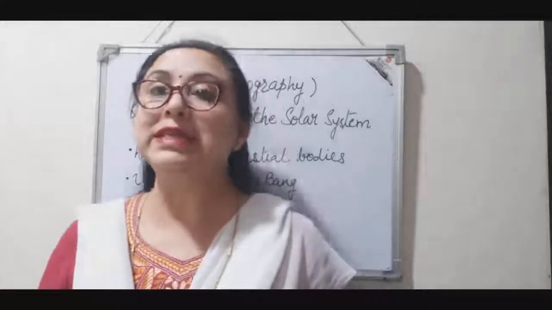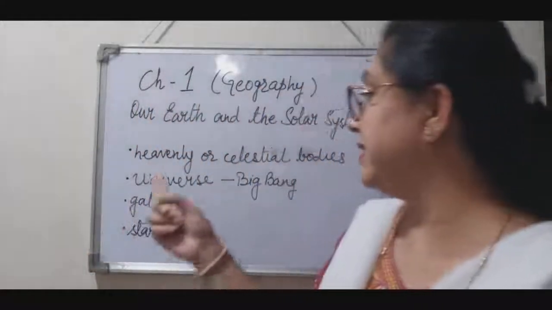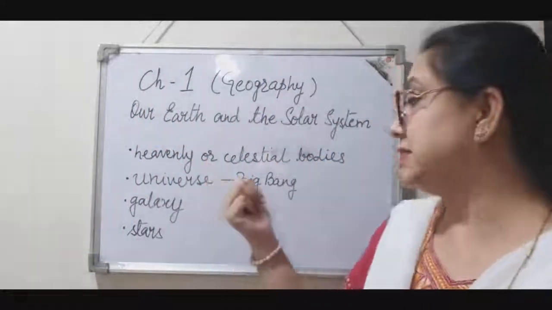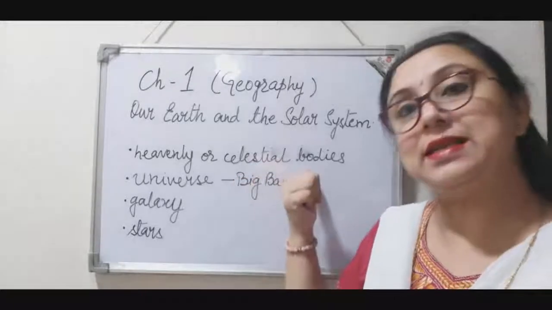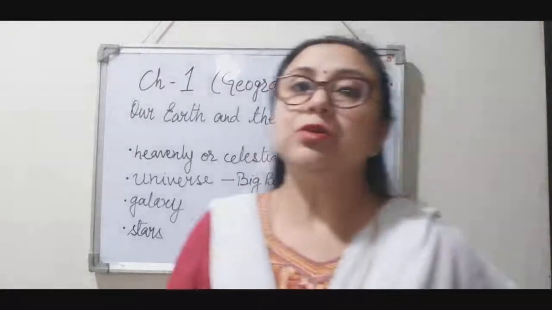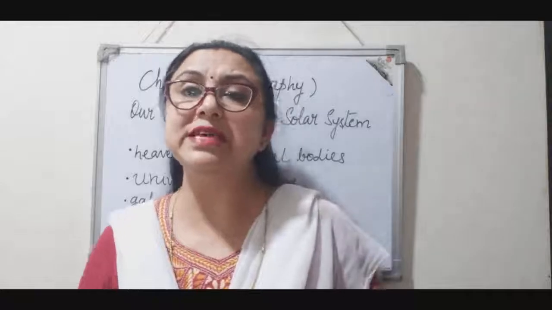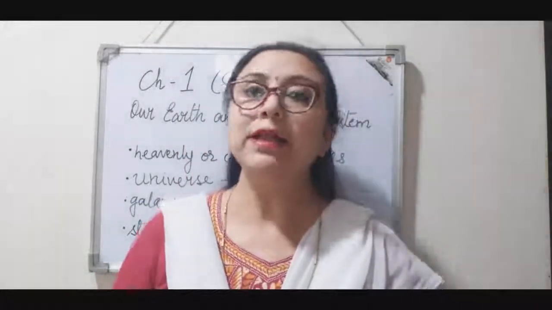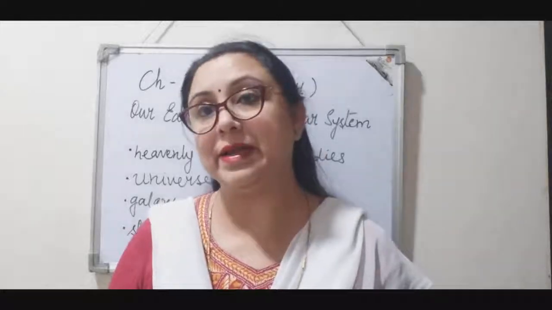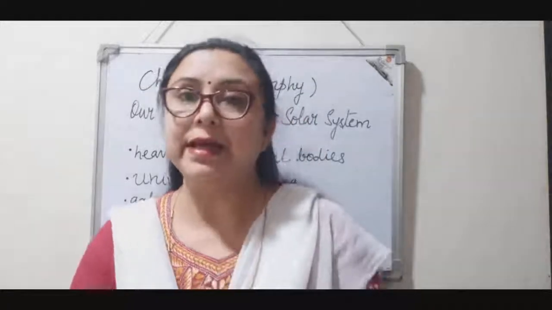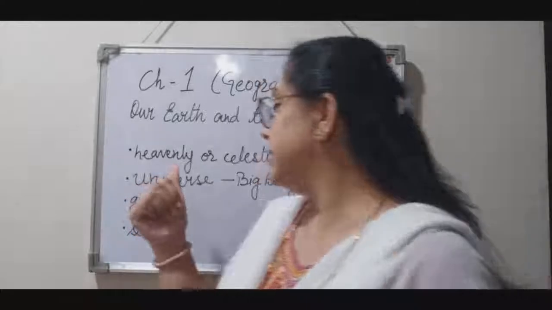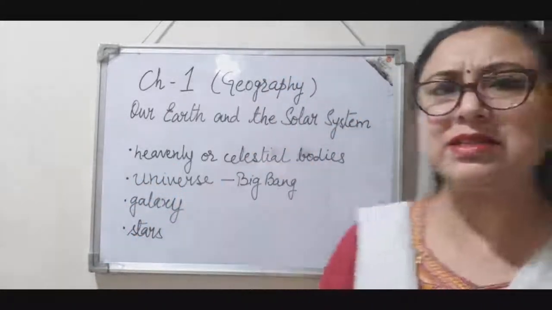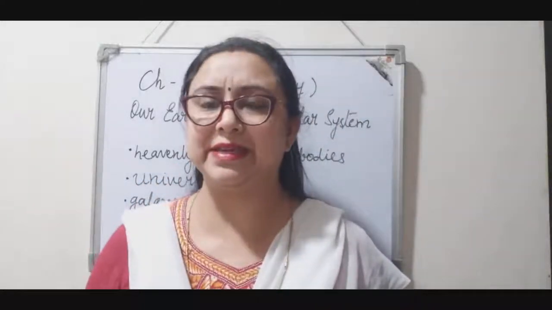So all these are called heavenly bodies. All these are called celestial bodies, right? So whatever we see in the universe, whatever we see in the sky, they are all celestial or heavenly bodies, right? Now, the next thing is, let us understand how this universe was created.